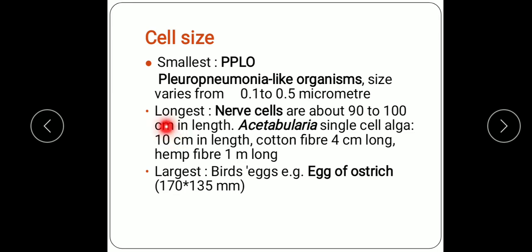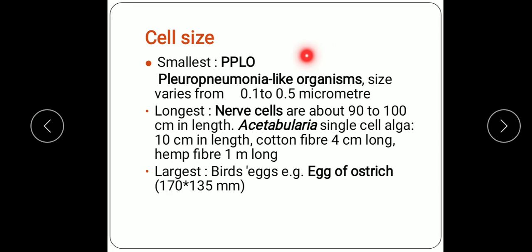Now other cells are also there, the small one like bacterial cell, 0.5 to 5 micrometer. Human RBC 7 to 20 micrometer. Human liver and kidney cells 20 to 30 micrometer. Now small size cells are more efficient.